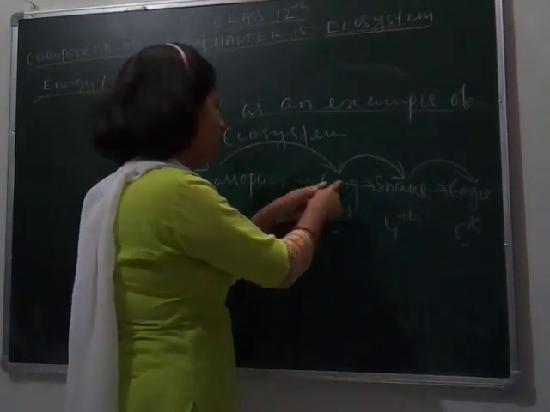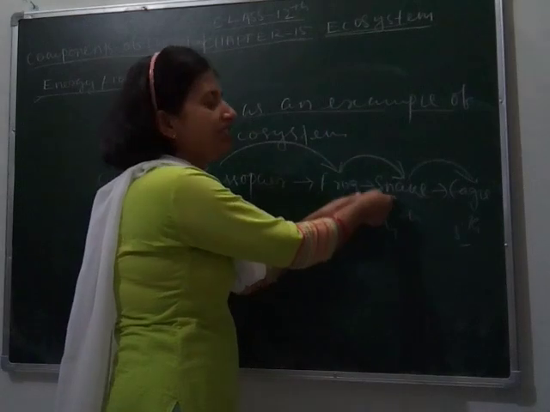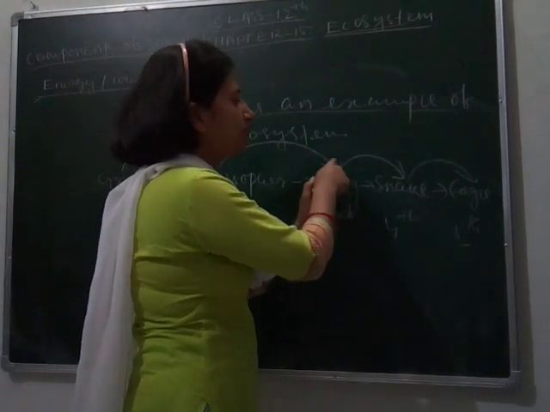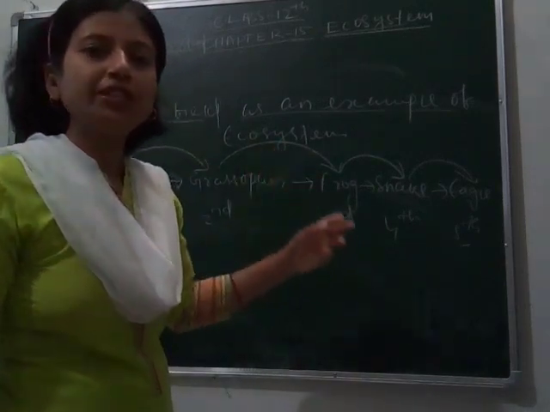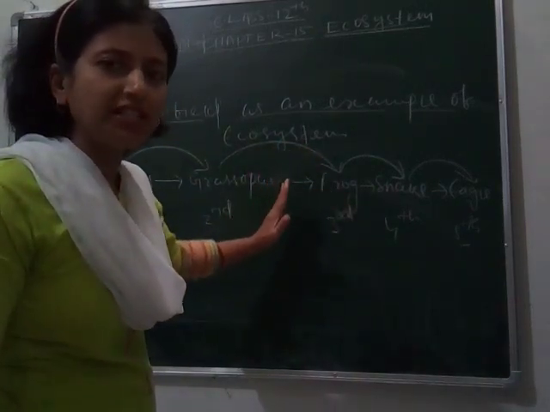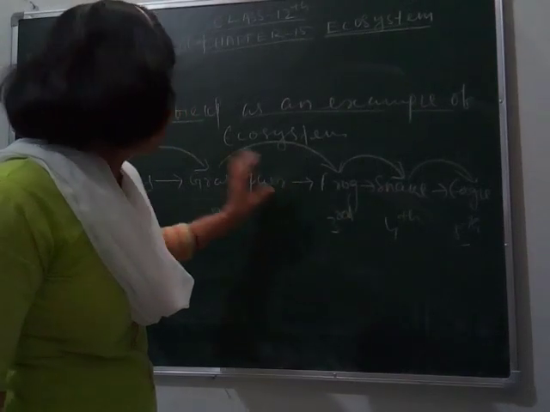Same here: the frog eats the grasshopper, the frog is eaten by the snake, the snake eats the frog, and the snake is again eaten by the eagle. So this fulfills the definition of a food chain. So this is a food chain.